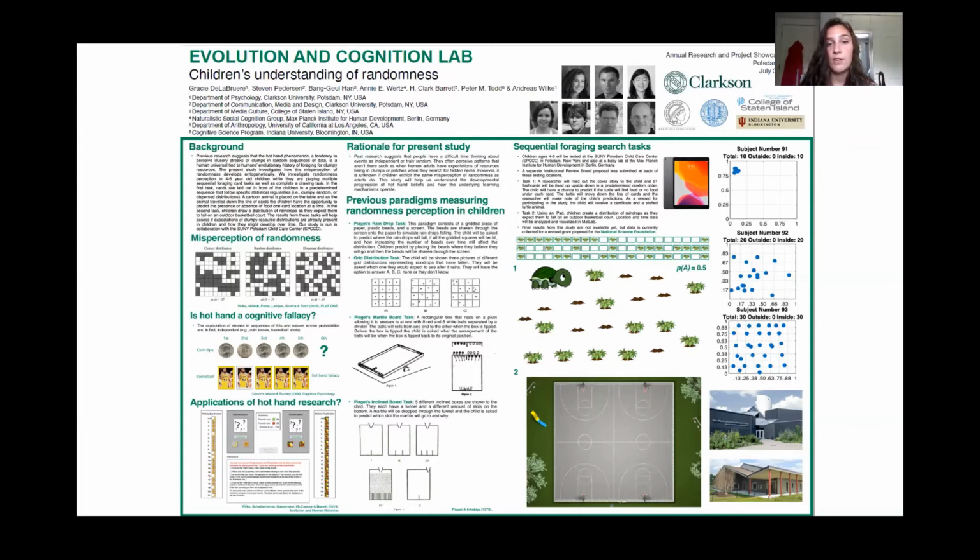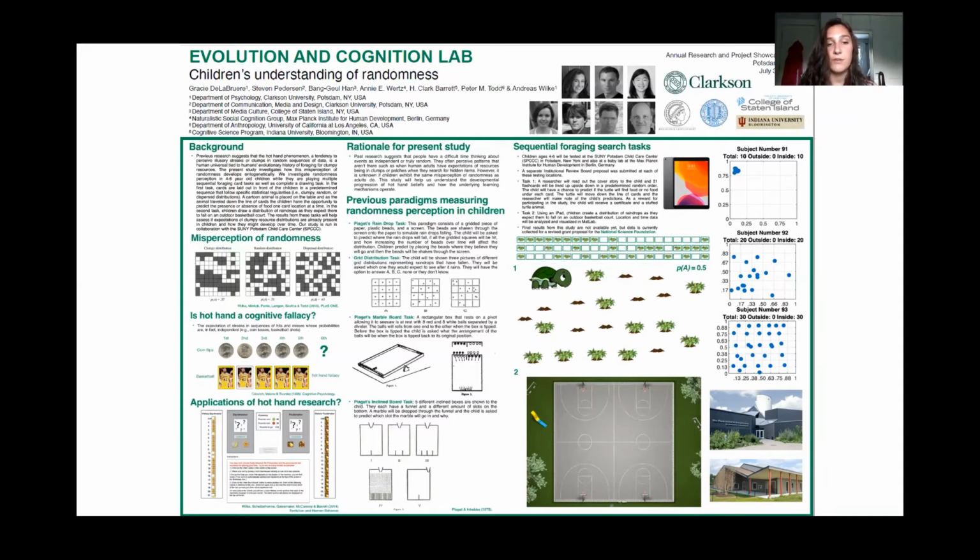What is unknown, however, is if children exhibit the same misperception of randomness that adults do. So this study will help us understand the developmental progression of hot hand beliefs and how these underlying learning mechanisms operate. So there have been a couple paradigms created that measure randomness perception in children, but not how it develops.